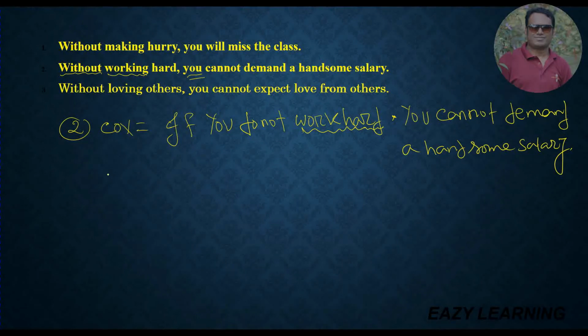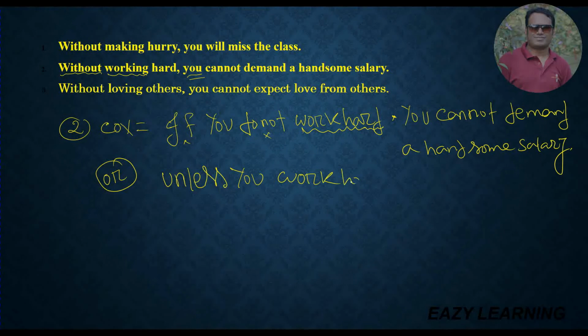Or you can change it another way. This is an alternative: you can write "unless." Mind it, if you write "unless," you don't need to write "if" and "do not." You have to avoid them. So, "unless you work hard," comma, second sentence. Dear students, the second sentence is not changeable.